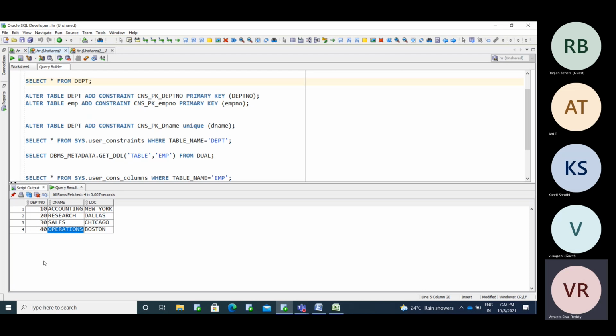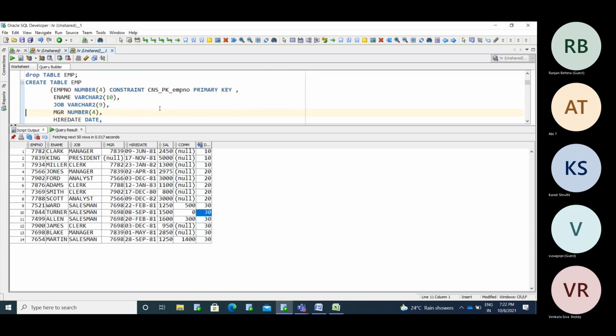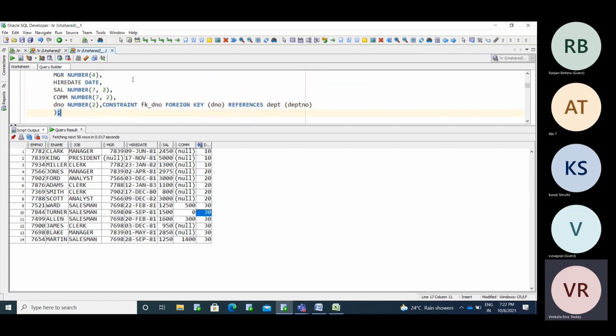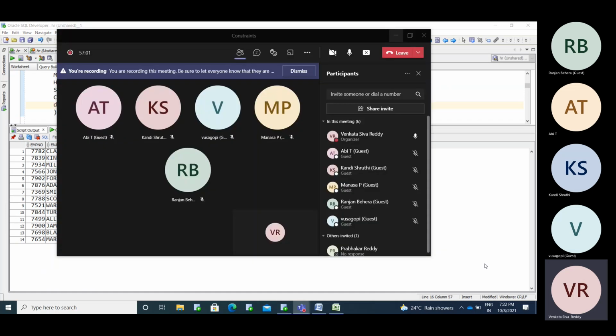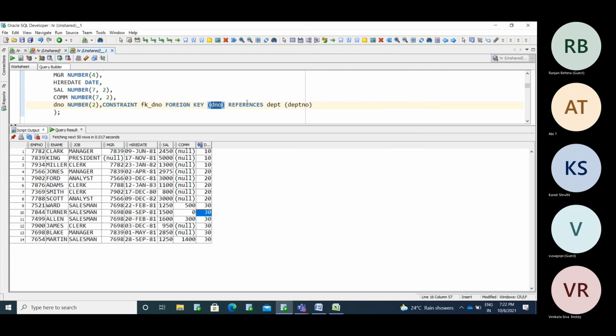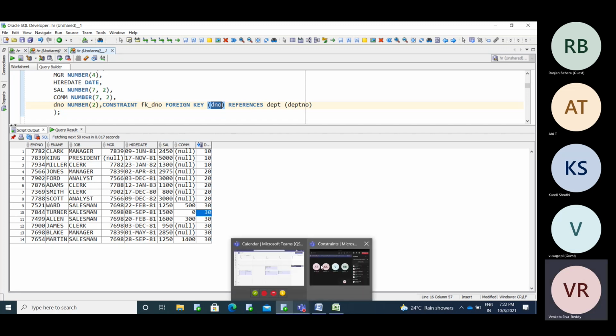That is maintained by the foreign key: foreign key of column name, with a constraint name. If you provide this, the system can understand which column you are taking the reference for. Understand? No more doubts?